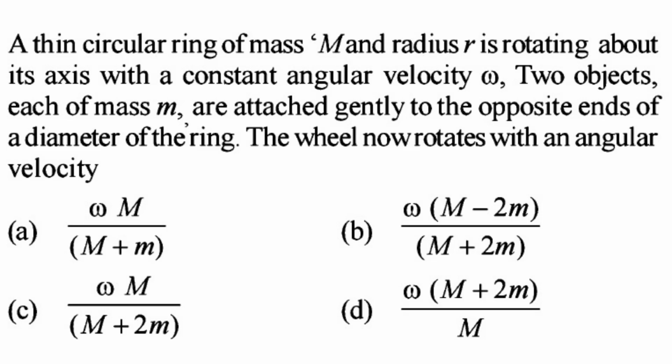A thin circular ring of mass capital M and radius small r is rotating about its axis with a constant angular velocity omega. Two objects each of mass m are attached gently to the opposite ends of a diameter of the ring. The wheel now rotates with an angular velocity.